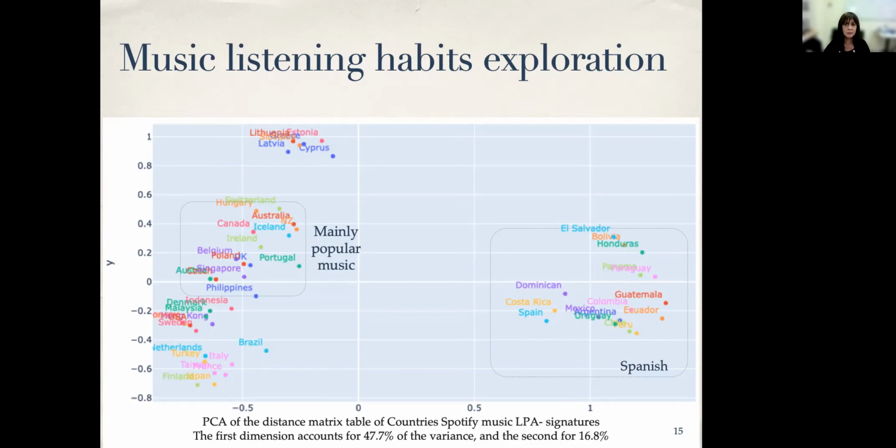Some of the results are intuitive. Spanish-speaking countries like Spain, Guatemala, and Mexico are closer together in the lower right corner. Cyprus and Greece are very close to Estonia, Lithuania, Latvia and Slovakia, and another intriguing cluster in the middle left consists of Denmark, Sweden, USA, Germany, Indonesia, Malaysia, and Hong Kong. These countries are listening mainly to popular music.